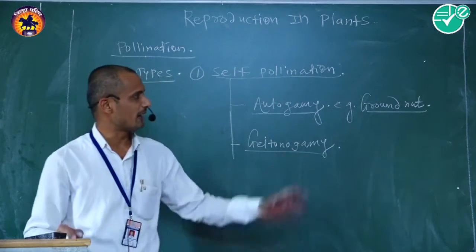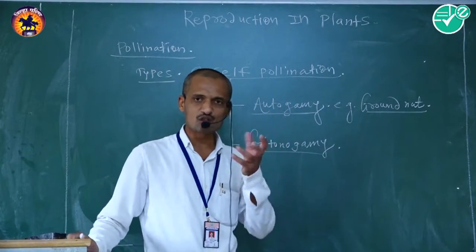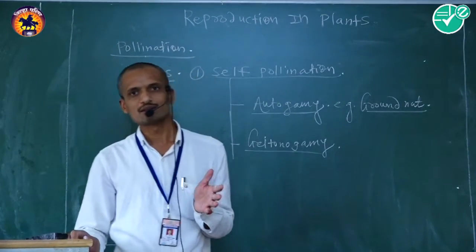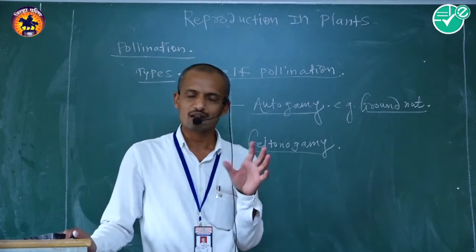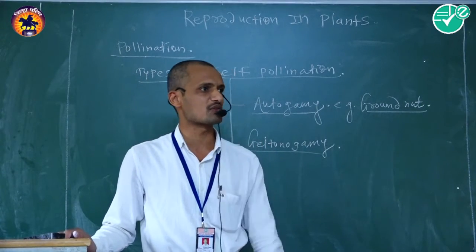In the groundnut plant, they show cleistogamous type of flowers, that is those flowers do not open at maturity, that is called a cleistogamous flower.